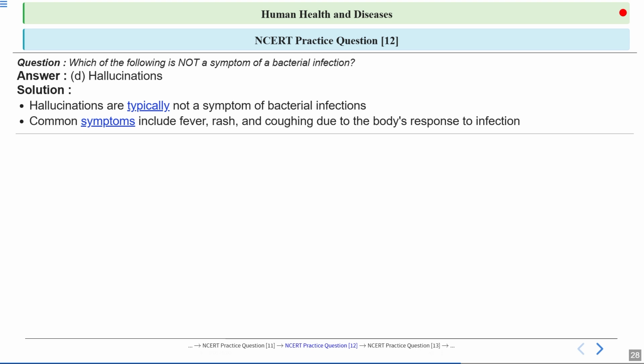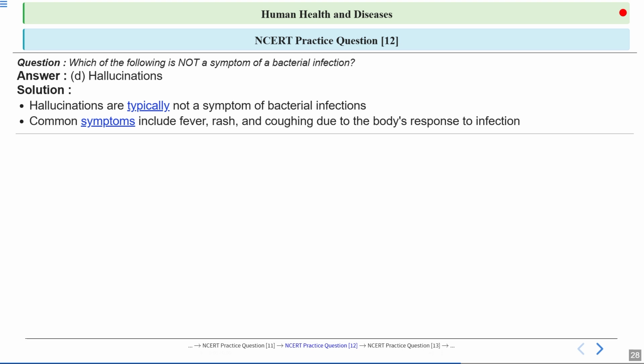Okay, so these are basically physical reactions when the body is fighting an infection. These are part of the body's natural defense mechanism against illness. And these symptoms indicate that the immune system is actively responding to the presence of a pathogen.